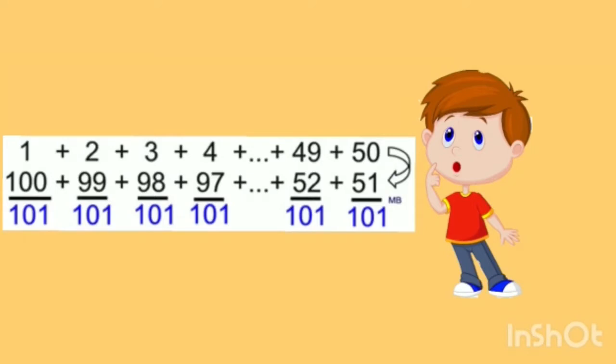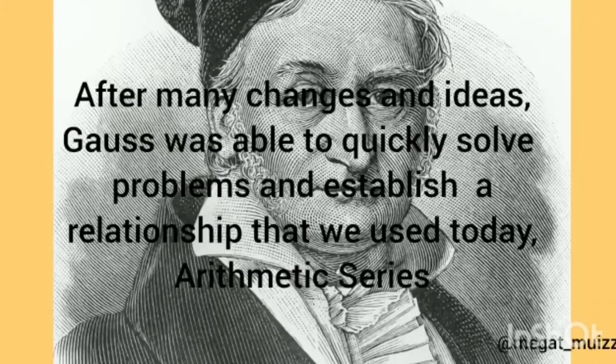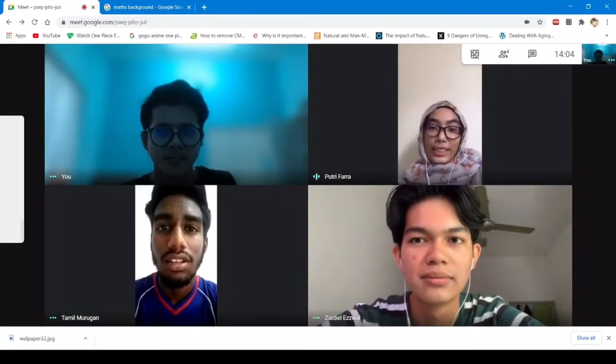He added the paired values, noticing that the sums were all the same value, 101. Since he had 50 such pairs, he multiplied 101 times 50 and obtained the sum of the integers from 1 to 100 to be 5050. After many changes and ideas, Gauss was able to quickly solve problems and establish a relationship that we use today, the arithmetic series. Wow, that sounds fun.